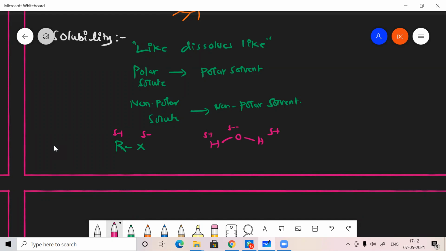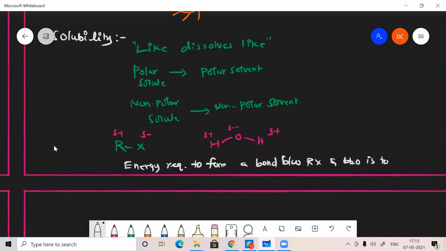So definitely both must mix with each other, but unfortunately they are not miscible in water. Why? The reason is that the energy required to form a bond between RX and water is too high.